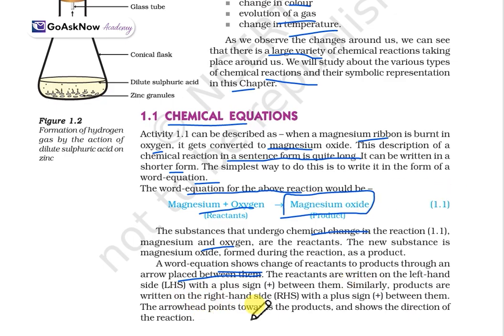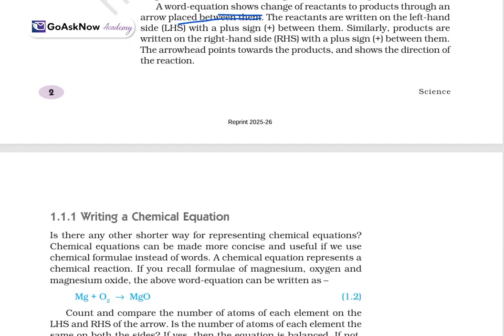The arrow head points toward the product and shows the direction of the reaction, like when these reactants are combining or making the reaction, and after that we are getting the product. This is what the chemical equation means. The left side is known as reactants, and the right hand side is called products. So this is about the chemical equation.